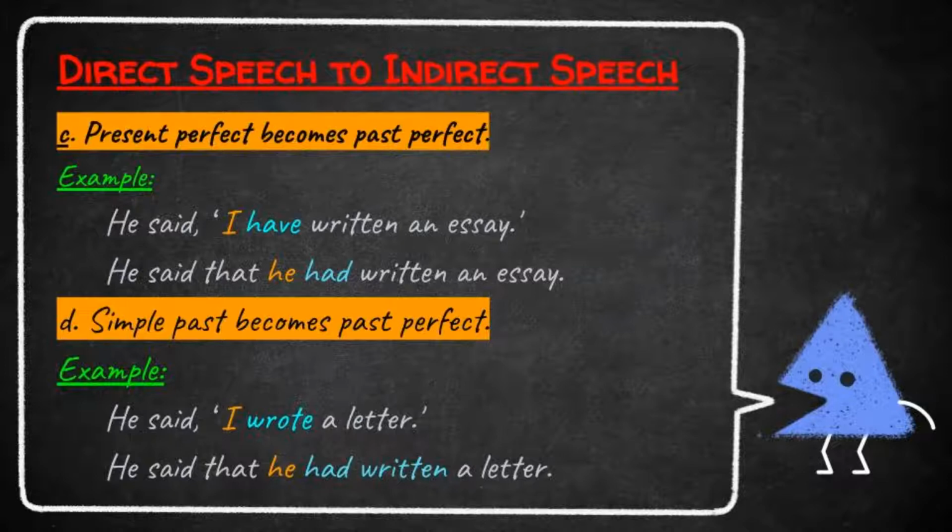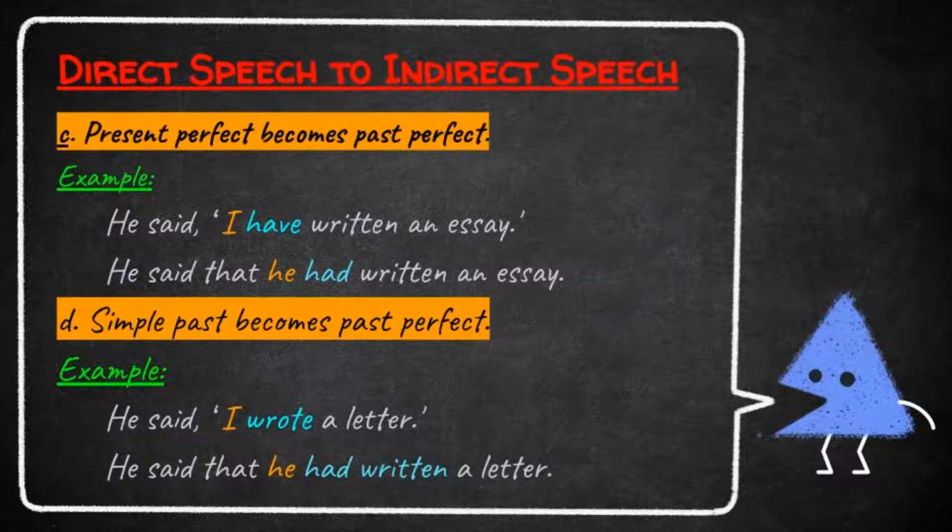Look at the given example. He said, "I wrote a letter." This is direct speech, and the direct speech is in simple past tense. That is, I wrote a letter. Now, what are the things we want to change? Remove the punctuation marks, insert the conjunction, change the pronoun, and change the tense of the verb. Now look at the indirect speech. He said that he had written a letter.